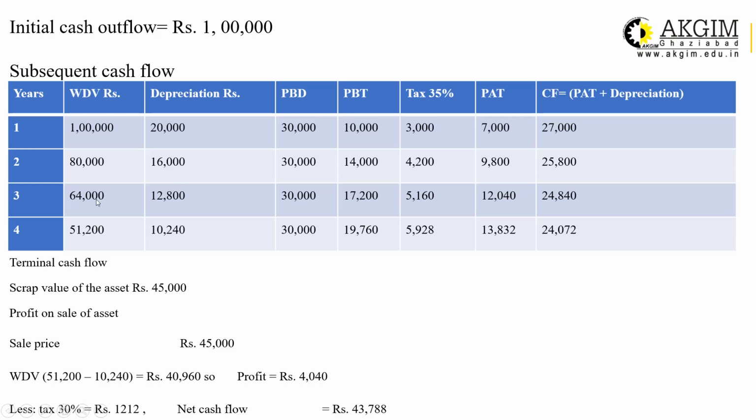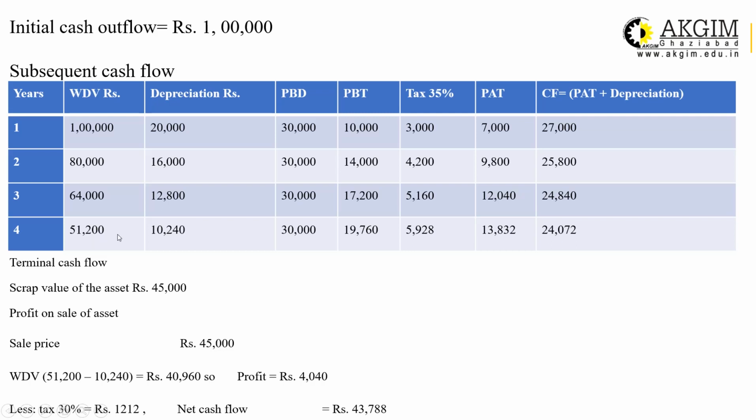Again, opening WDV for the third year is 80,000 minus 16,000, which is 64,000. Calculate depreciation for the third year at the rate of 20%, that is 64,000 into 20%, and the answer is 12,800. What will be the opening WDV for the fourth year? It will be the closing WDV of the third year. That means 64,000 minus 12,800, and the answer is 51,200. This is the opening WDV for year 4.